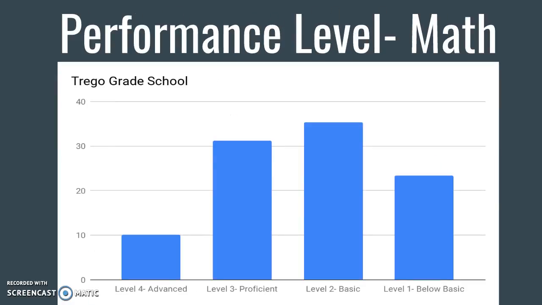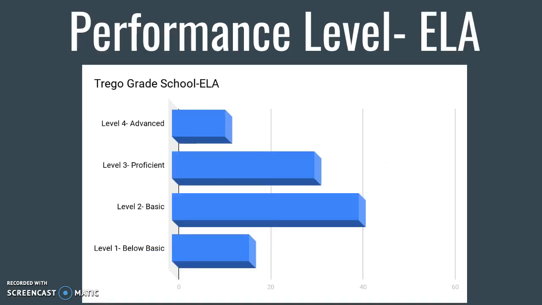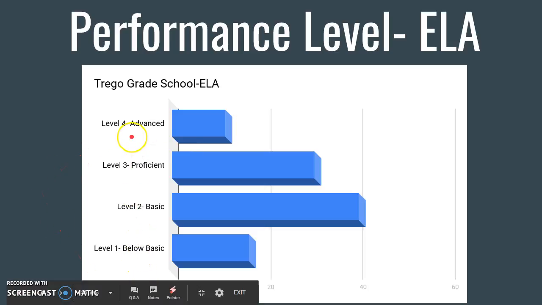So maybe bringing more over to advanced would be a goal for us, to really start to improve on math, move some of those proficients on up, basics on up. Basically, that should be our goal every year as a district: that we have less that are below basic, less that are in basic, less that are proficient, and more that are moving to advanced. So every year, we're just trying to make the progression up to the next level even more.